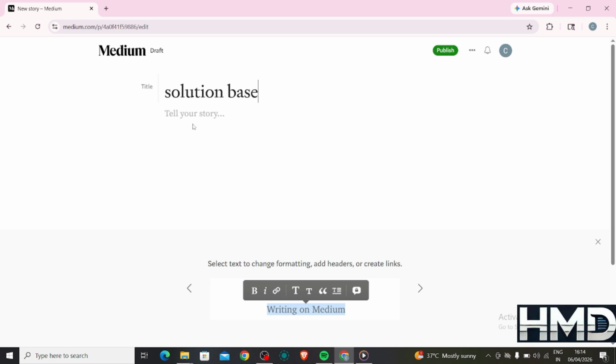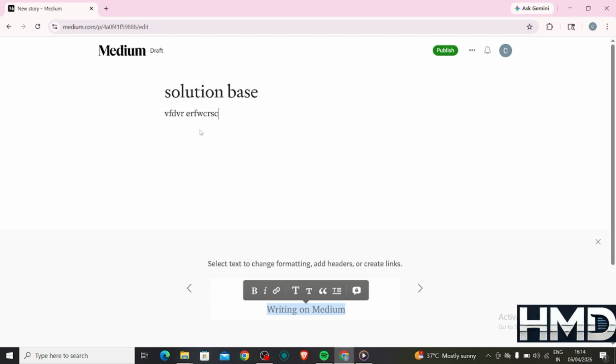Now, start writing your content. Keep your paragraphs short and easy to read. Focus on providing value, whether it's tips, personal experiences, or useful information. Medium readers prefer clear, engaging, and authentic writing.